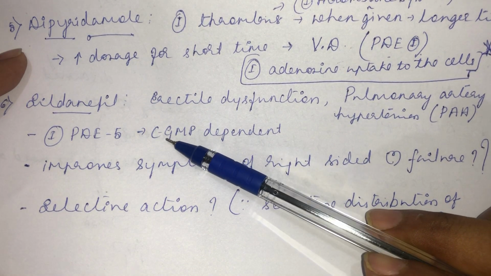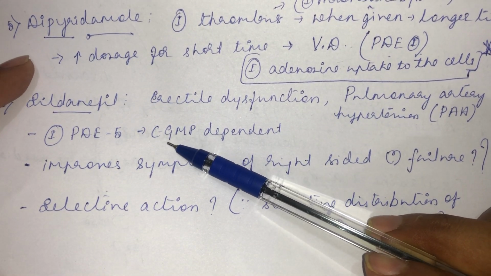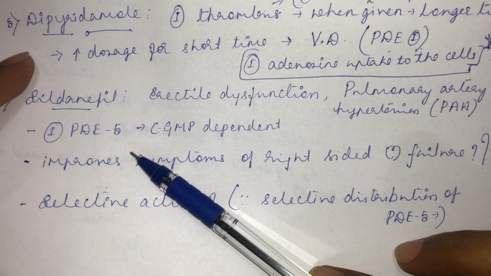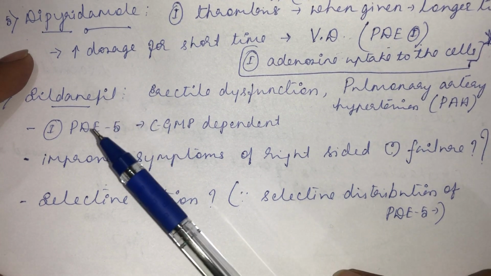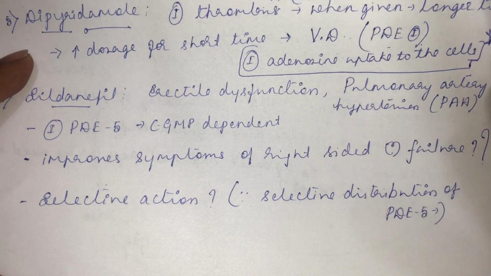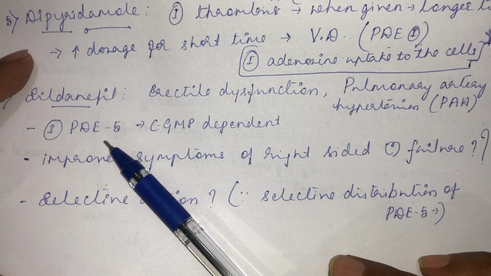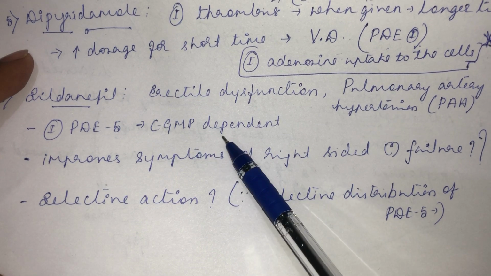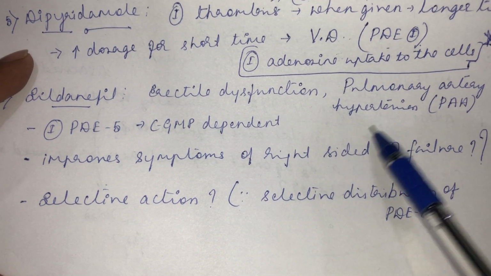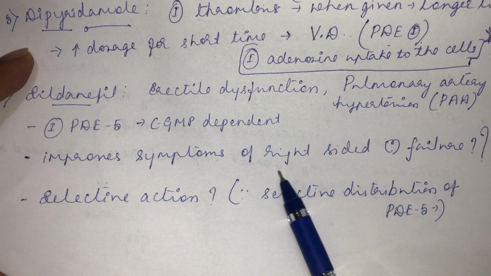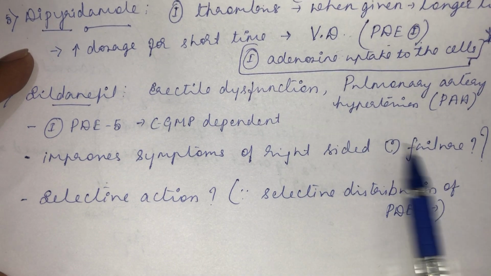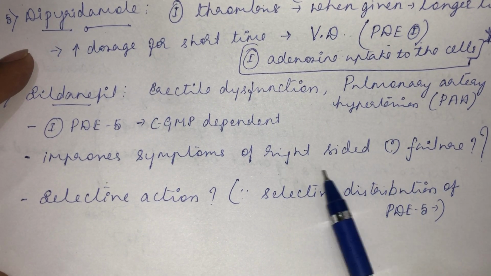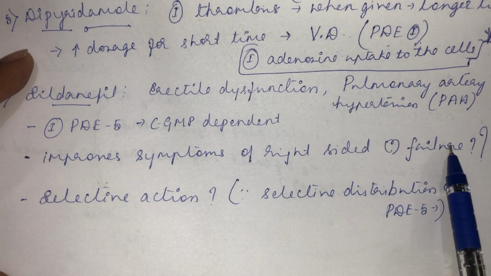Okay, what is the mechanism of action of sildenafil? In my MUSC viva, the external examiner asked me this question: what is the mechanism of action of sildenafil? So that's why it is my favorite question. Sildenafil inhibits the phosphodiesterase type 5 enzyme, which is cyclic GMP dependent. So inhibition causes vascular relaxation. It improves the symptoms of right-sided heart failure. See why it improves the symptoms of right-sided heart failure? It decreases the preload. So that's the reason why it improves symptoms of right-sided heart failure.